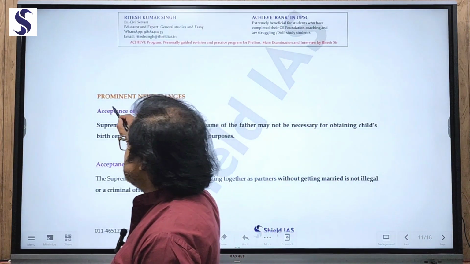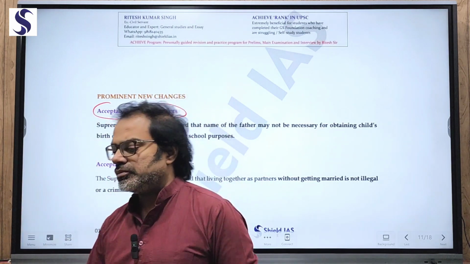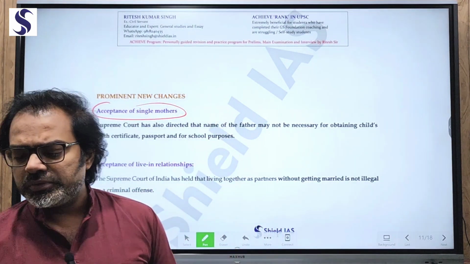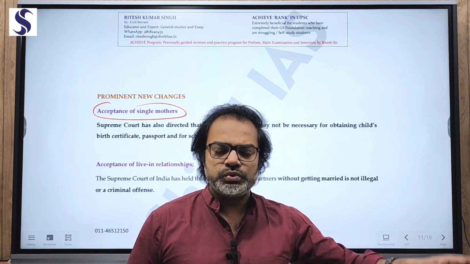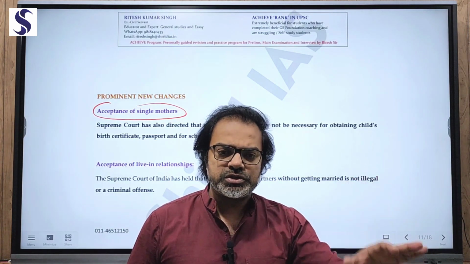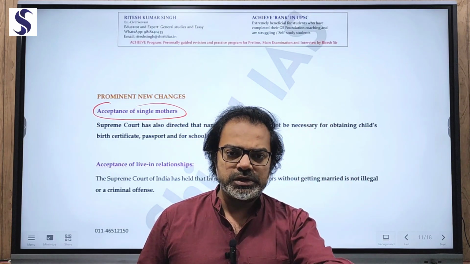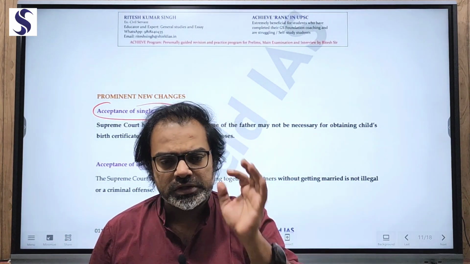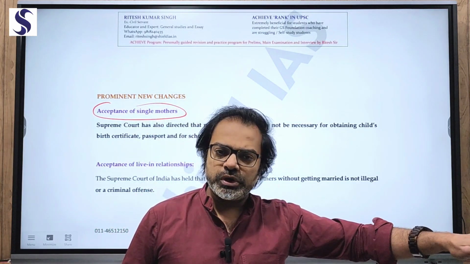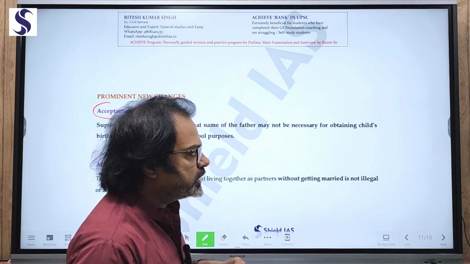For example, now even the acceptance of single mothers. Earlier, when I used to study as a child, everywhere the father's name was required: school report cards, signatures, teachers asking to get signatures only from the fathers. Your degree certificates, fathers, everywhere fathers. Now no more requirement. That means now there is acceptance of single mothers.